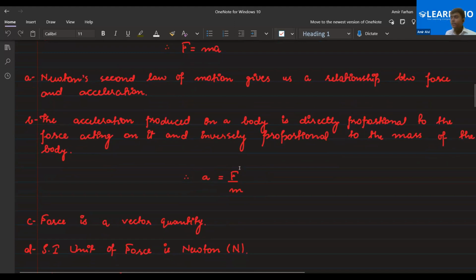If you increase the force, acceleration will automatically increase, because they are directly proportional. But mass is in the denominator. It means that if you increase the mass, this fraction will decrease and ultimately the effect will be on the acceleration. Am I clear to all of you?